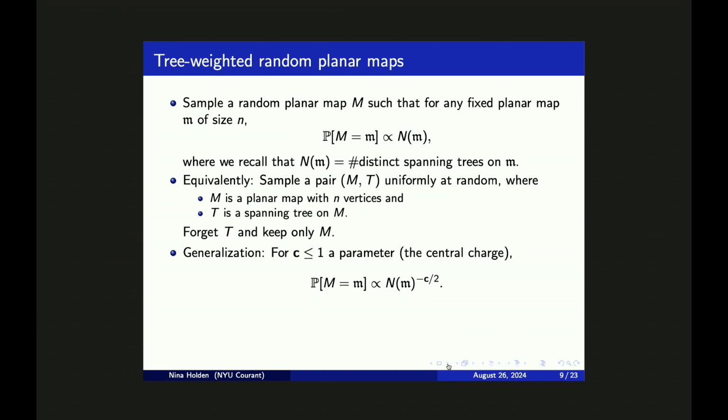So equivalently, what we can do is to sample a pair m comma t uniformly at random, where m is a planar map of size n and t is a spanning tree on m. And then we forget the spanning tree and we only keep the planar map m. A natural generalization of this model is explained in the last bullet point. So we let C be some parameter less than or equal to 1. And then we sample a planar map exactly as in the first bullet point, except that on the right side, we have an exponent minus C over 2.